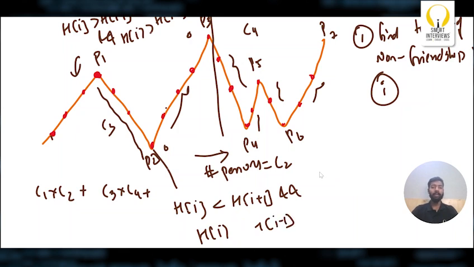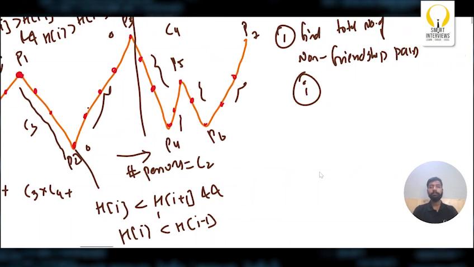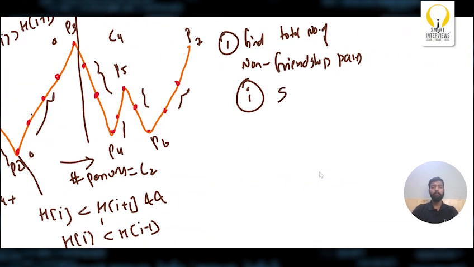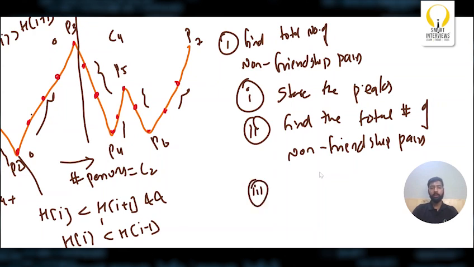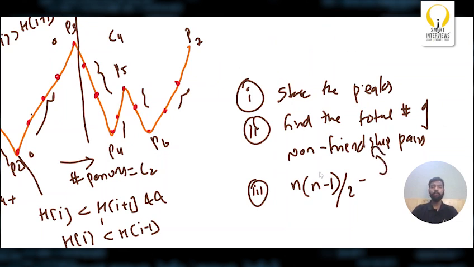Let's say H is an array which stores all my hill stations. Now the first thing is to store the peaks and dips, and I'm just considering them all as peaks. The next step is to find the total number of non-friendship pairs. The third is to simply subtract from the total number of pairs, which is n into n minus 1 by 2, this number of groups. That's it. So, clear with the algorithm?